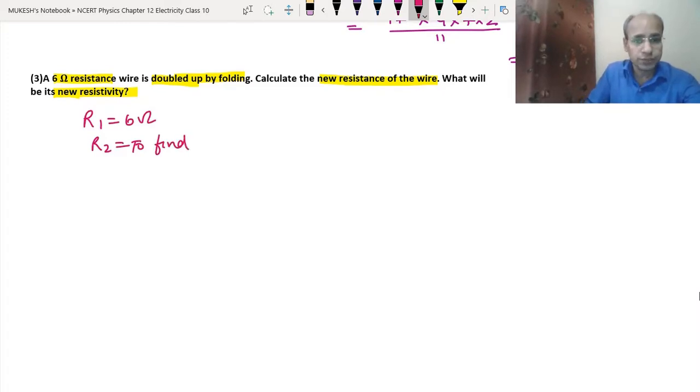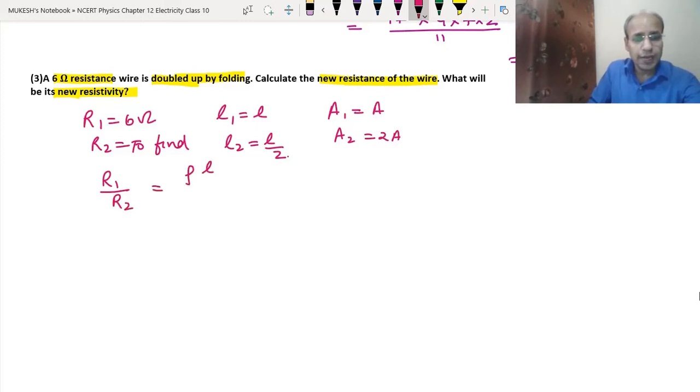What will be the new resistance? Let's say L1 is L. When we have double folded, its L2 becomes L by 2, half of the original length. Let's say the original area was A, then the new area has become doubled, as I showed you. So in this case we have R1 upon R2 equal to rho L1 upon A1, because the resistivity will remain the same. There will be no change in the resistivity because the material is the same. So rho L2 upon A2.